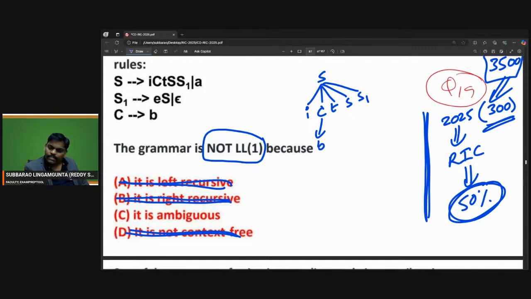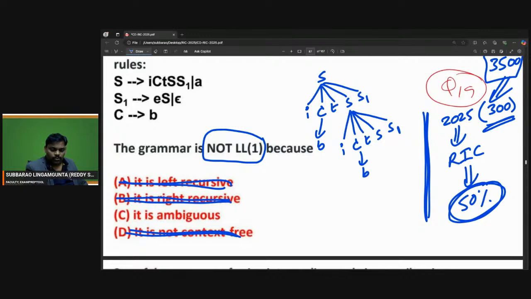Now SS1. Remember this S, I am replacing it again with ICTSS1. So this C is also going to be B.